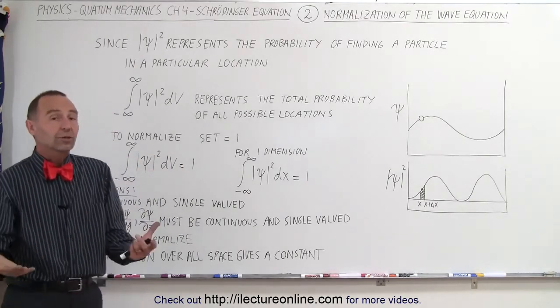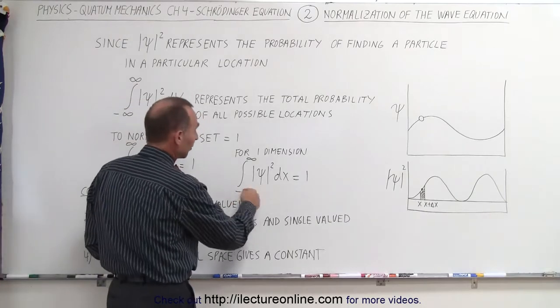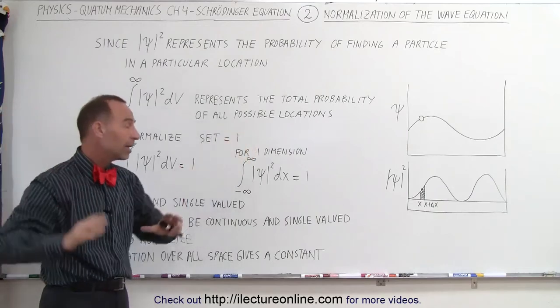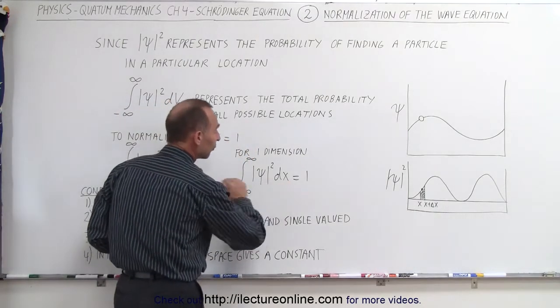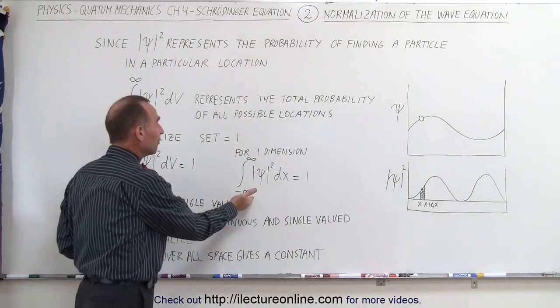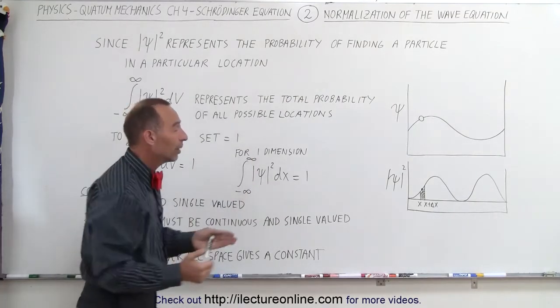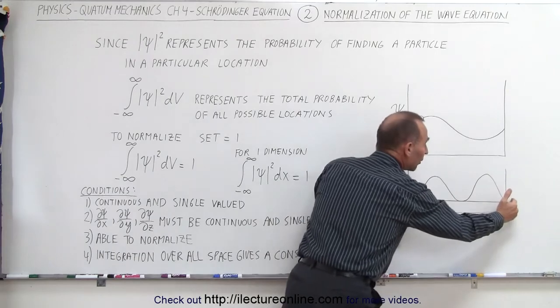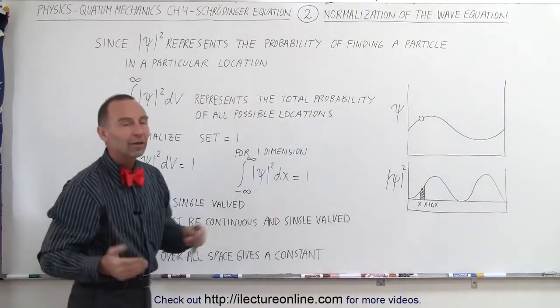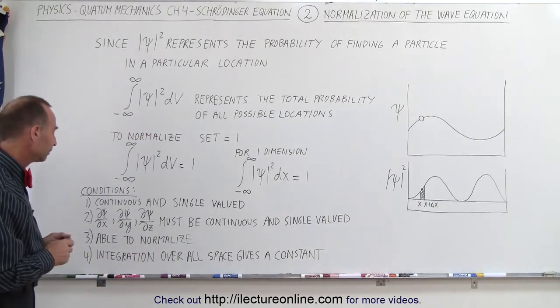If you do this for a single dimension, for example the x dimension, it simply becomes equal to this. Instead of integrating over the whole volume of space, we're simply integrating over a single dimension. And sometimes we don't need to integrate from negative infinity to infinity because there are physical limits to where the particle can be, and we just have to integrate over the possible dimension that the particle can be in.